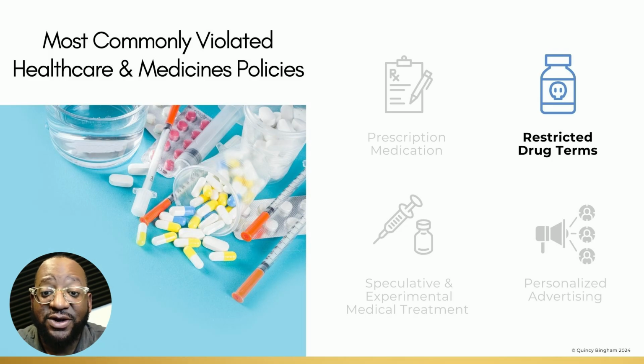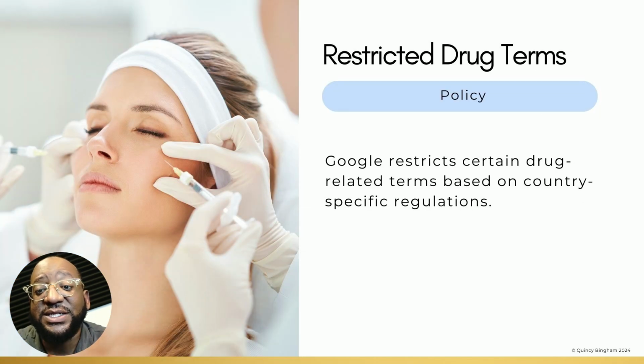So, moving along to the next common violation in healthcare medicines policies. Google has an exhaustive list of restricted drug terms that they monitor even more closely than prescription medications. The challenge with these terms is they vary by country. So, a term allowed in the US, such as Botox, might be restricted elsewhere. The process to advertise these terms is similar to prescription meds. You'll need to get certified under Google's Healthcare Products and Services certification. And just know that even if you're certified, you still can't serve ads to those countries where it's prohibited.